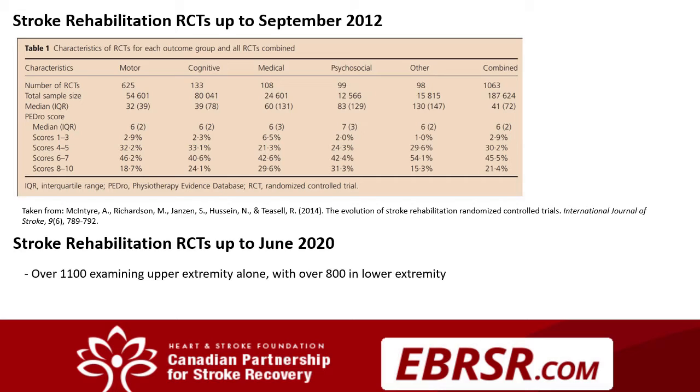At the time, the total database contained 1,063 RCTs, with 625 of those being dedicated to upper and lower motor rehabilitation. Now, with data up to and including June 2020, there are over 2,500 RCTs in the entire database, and there are now more RCTs examining the upper extremity alone than there were in the whole database at the time of this 2014 publication.